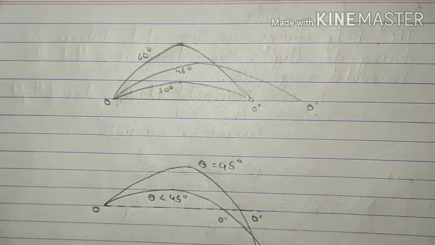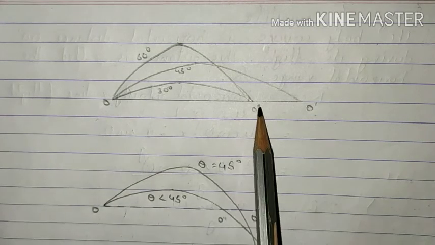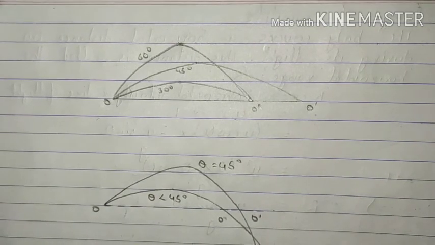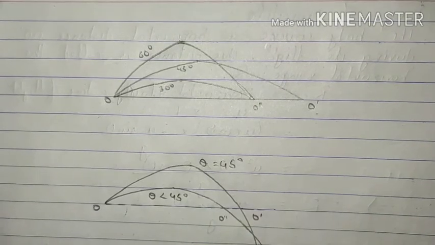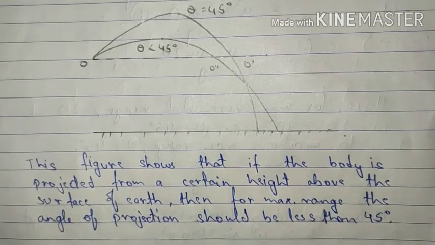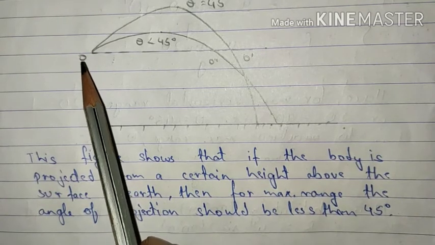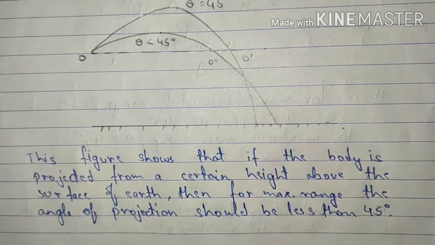Till now we have been studying about the motion where the starting position and the ending position, or you can say the entire range of projectile, was lying on the same height or same level. Let's observe what will happen if the point of projection is at a higher point, whereas the end point is taken as a lower point.